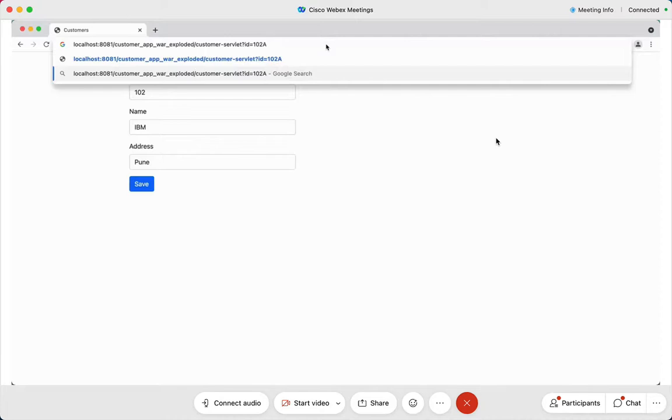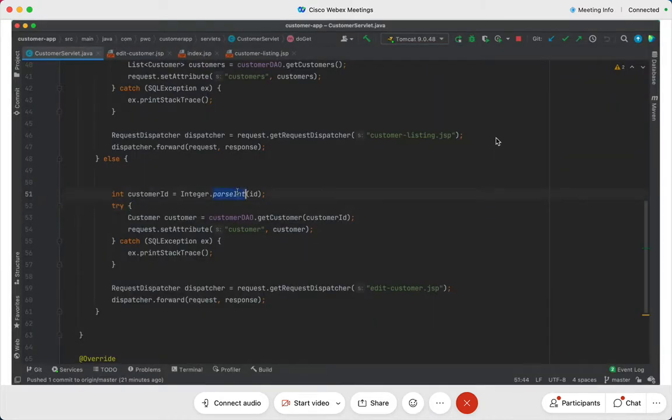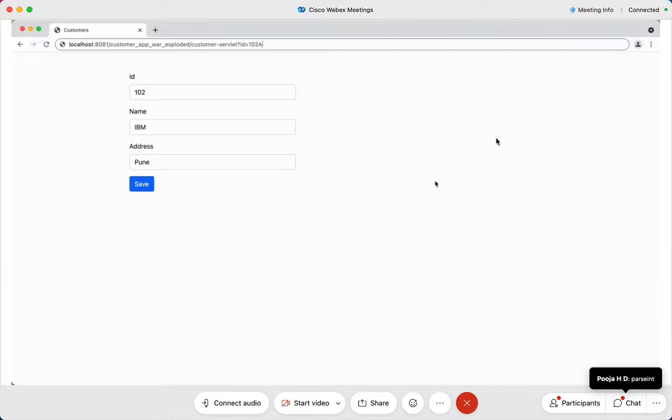So please, out there, people are sitting out there in order to fail your application. So if I say 102A, and what is the code that you have written over here? Integer dot parse int. Will this succeed or fail if I say A over here? Can 102A or any character in that value ID, whatever the value is, if there is a character in it, do you think this will succeed?